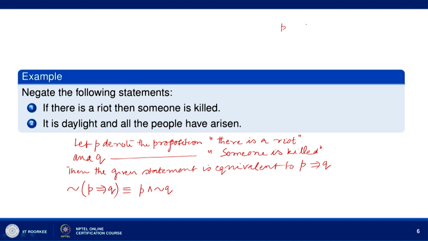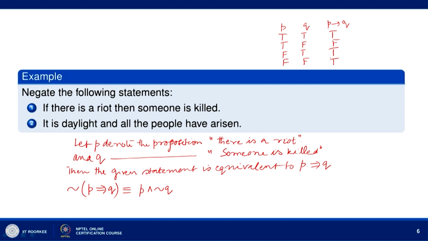Suppose this is P and here is Q, the truth values are T T, T F, F T, F F. Then P implies Q has truth values T, F, T, T. When P is T, Q is F, then it is F. When P is F, Q is T, it is T, and when P is F, Q is F, it is T again.